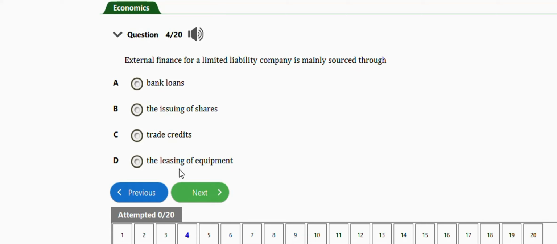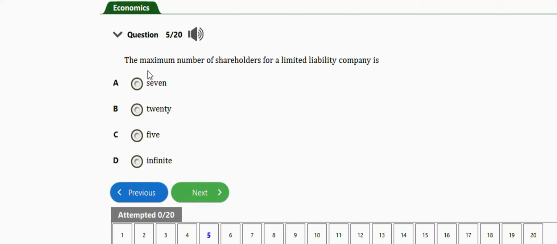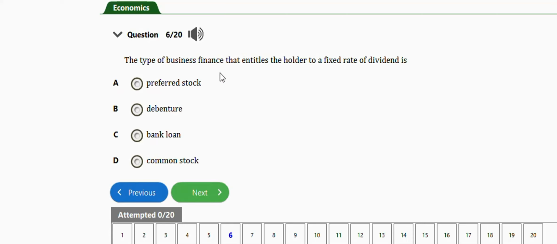Very important. The next question is this one. It says the maximum number of shareholders for a limited liability company is infinite. Option D. Okay, take note of this question. The next question will be this one. It says the type of business finance that entitles the holder to a fixed rate of dividend is preferred stock, debenture, bank loan, common stock. The right answer is option A, which is preferred stock.